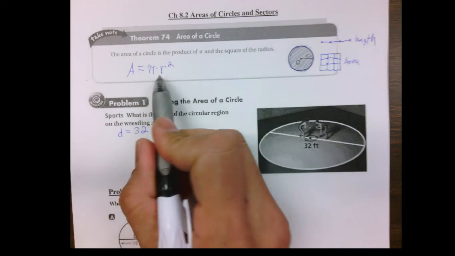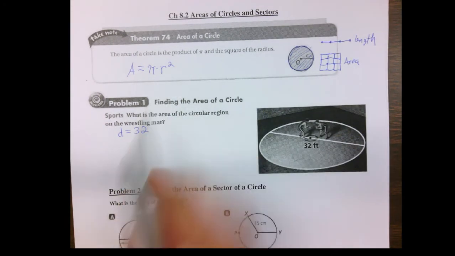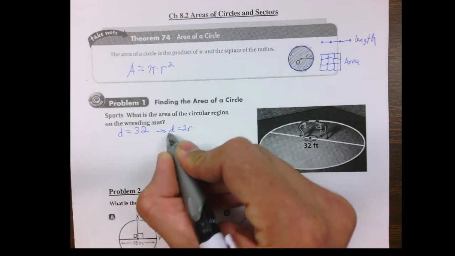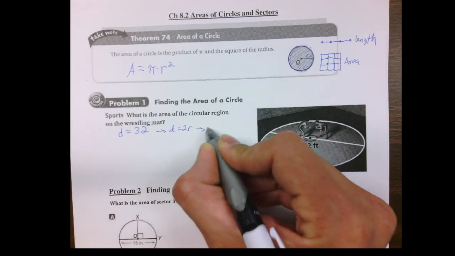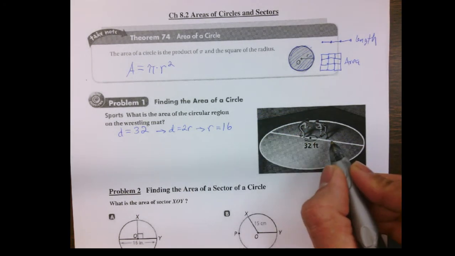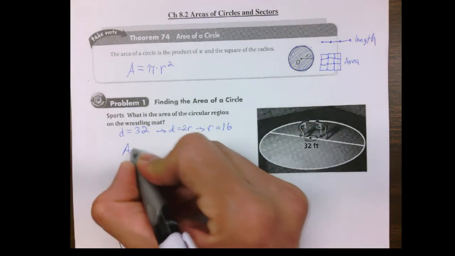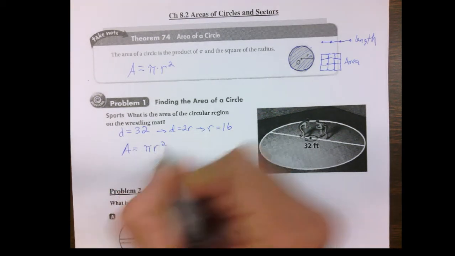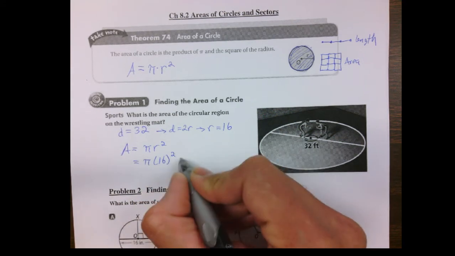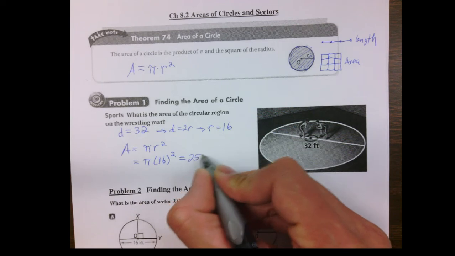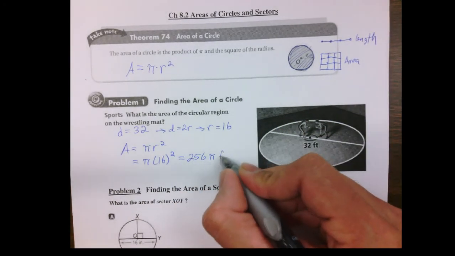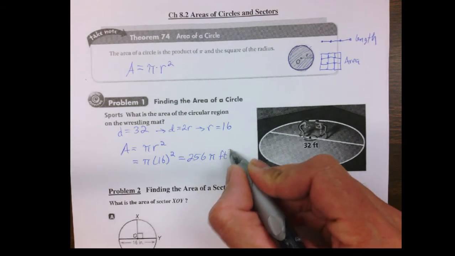But our formula for area depends on radius. So we want to use the radius. Remember, diameter is 2 times the radius. So our radius in this case is going to be 16, just half of the diameter. We'll plug that into our nice area formula. So it's going to be pi times 16 squared, or in other words, 16 squared is 256. 256 pi. That's basically our answer. And let's throw some units on there. It's going to be 256 pi feet squared.